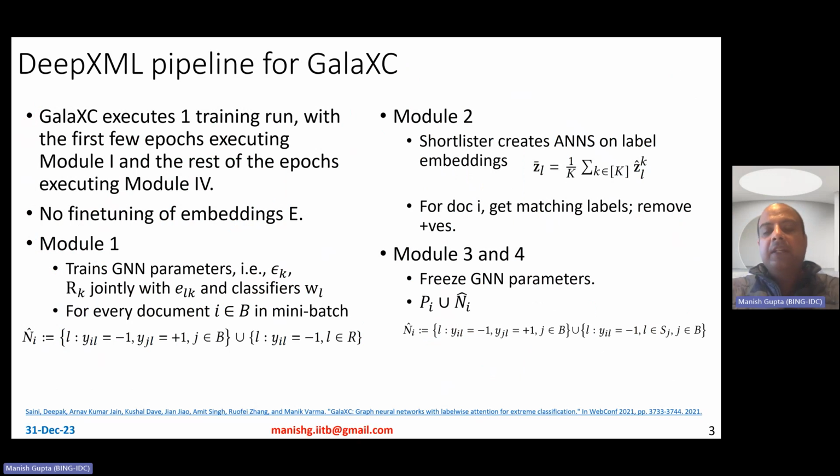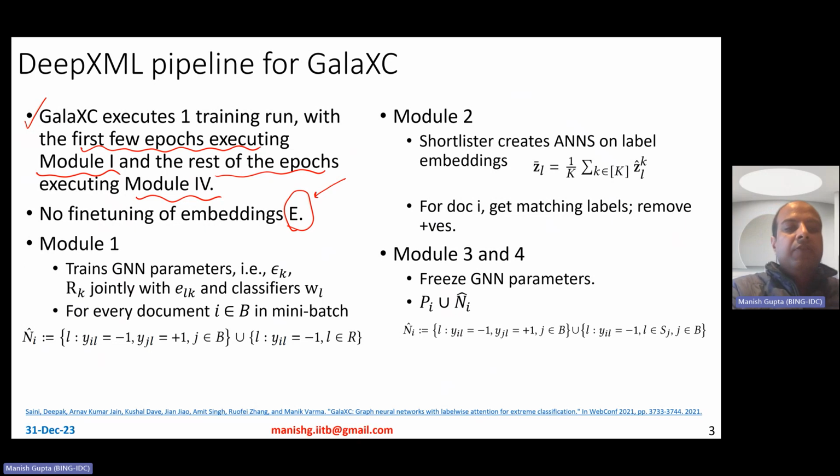Okay. So what is the deep XML pipeline for GalaXC? The deep XML pipeline for GalaXC is super simple and much simpler compared to Eclair. It consists of only one training run. So unlike other deep XML algorithms where you have 4 different parts, you also have 4 different parts here, but you do only one training run with the first few epochs of the training run executing module 1 and the rest of the epochs executing module 4. That's it. Module 2 and 3 are just used for shortlisting and initialization and so on. Okay. So no embedding fine tuning is done. So embedding matrix E is borrowed from STEC and fixed.